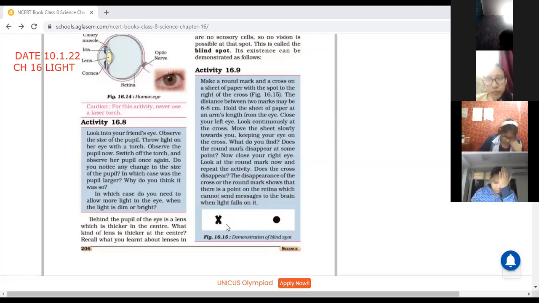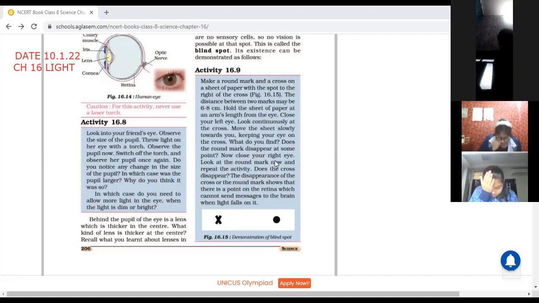Yes. Now what happened? What do you find? Does the round mark disappear at some point? धीरे धीरे अपने पास लेकर आइए आई के पास इसको. Does that round mark disappear? Now choose your right eye. Look at the round mark. Now repeat the activity. Did you understand or not what you need to do? Kindly children, switch on your cameras and do this activity.